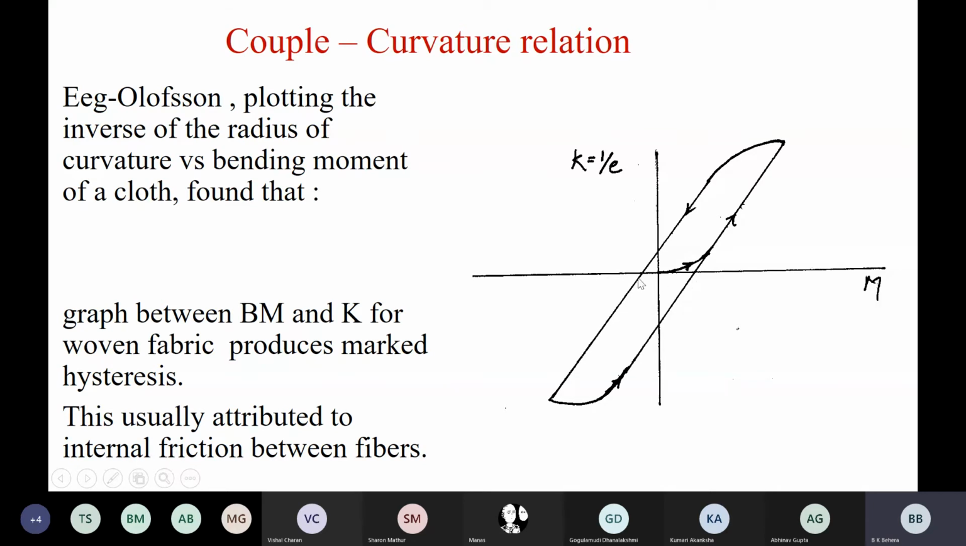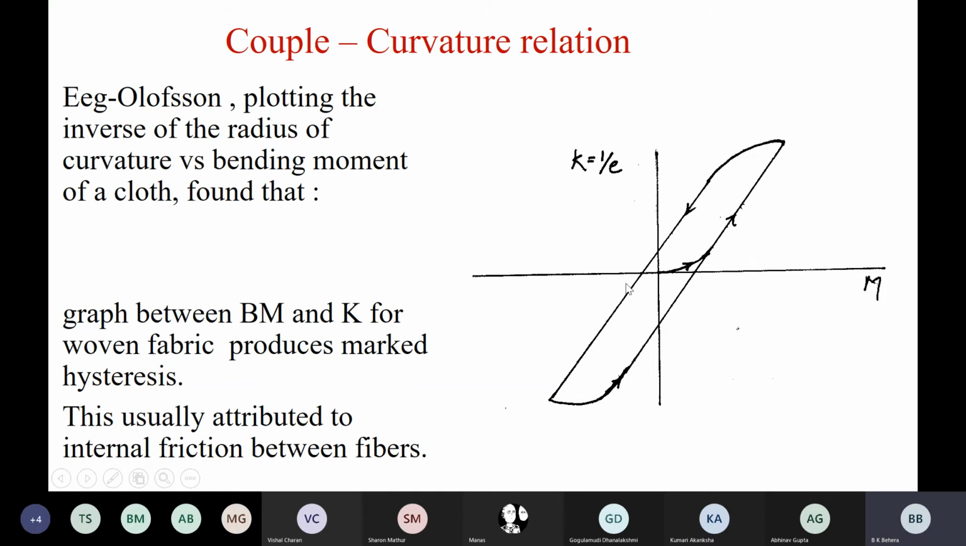So there is a clear-cut energy loss from here to here, from here to here. So the area captured by the loading and deloading curve is a measure of hysteresis, that is energy loss because of loading and deloading. You must have come across hysteresis in magnetism, hysteresis in other physics subjects. So this is hysteresis behavior of bending of a woven fabric.